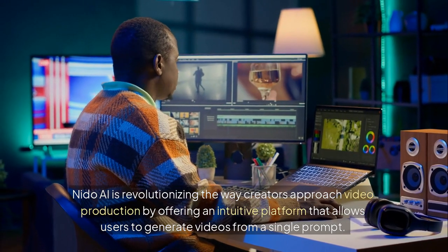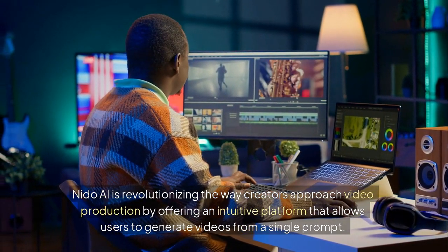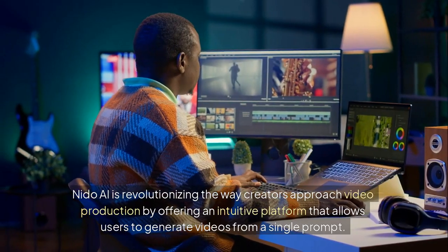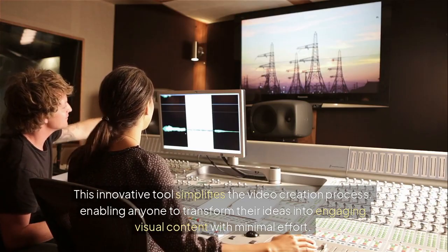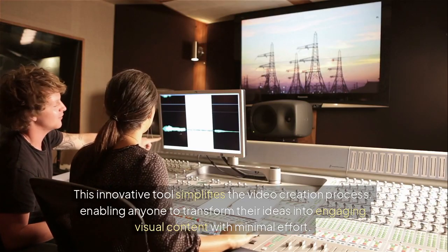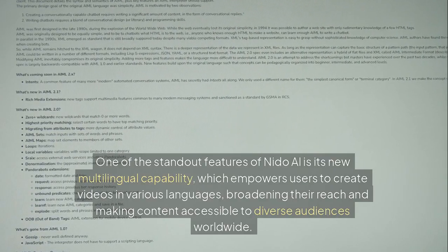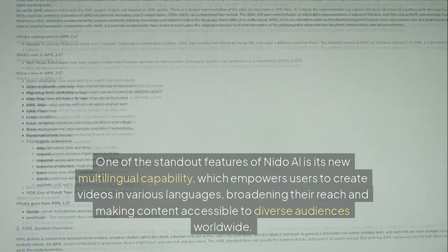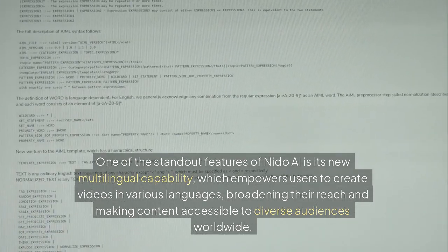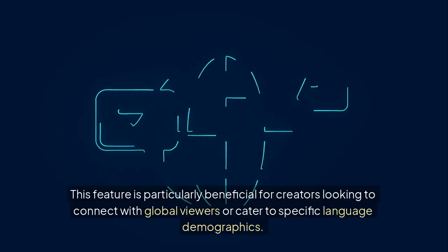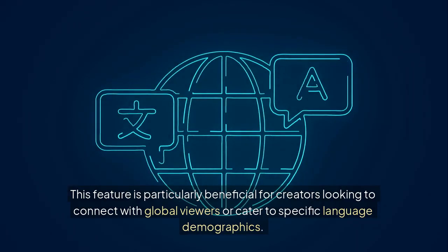Neato AI is revolutionizing the way creators approach video production by offering an intuitive platform that allows users to generate videos from a single prompt. This innovative tool simplifies the video creation process, enabling anyone to transform their ideas into engaging visual content with minimal effort. One of the standout features of Neato AI is its new multilingual capability, which empowers users to create videos in various languages, broadening their reach and making content accessible to diverse audiences worldwide. This feature is particularly beneficial for creators looking to connect with global viewers or cater to specific language demographics.